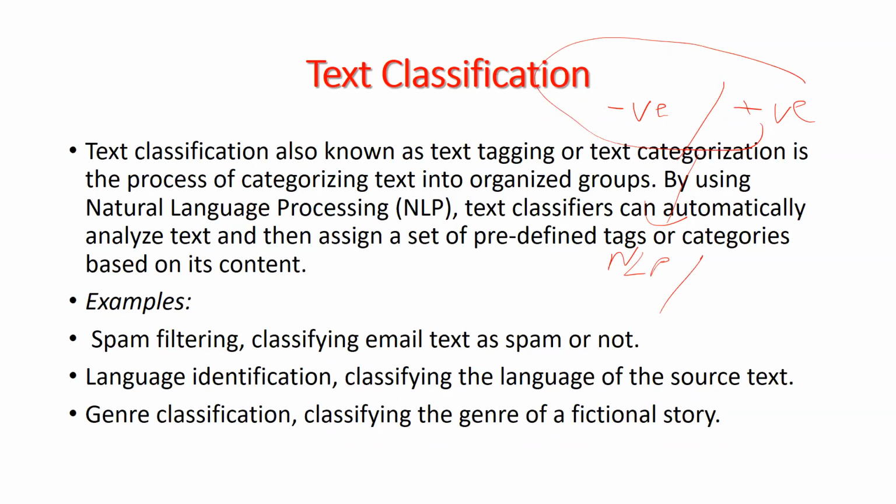Okay. For email spam classification: when you open your emails, you see some of the emails are general emails and some of the emails are spam emails. A spam email is like a negative email, in simple words. And a not-spam email is like a general email. So when you open your email, you see general emails as well as spam emails.